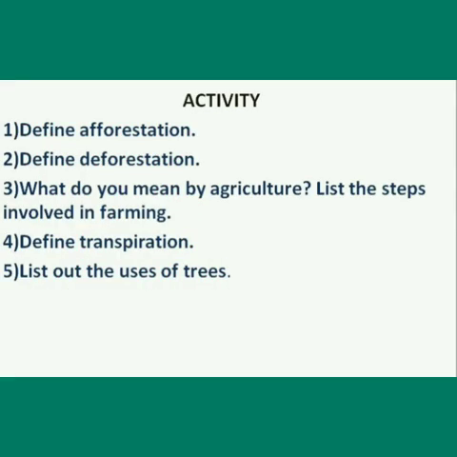Next, activity. Define afforestation. Define deforestation. What do you mean by agriculture? List the steps involved in farming or agriculture. Next, define transpiration. Then list out the uses of trees. Children, go through the videos repeatedly and answer the activities clearly. Okay children? Yes, good.